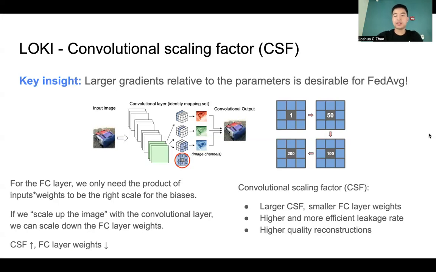Ultimately, the CSF allows us a couple of things. One is we have a higher leakage rate, but not only is it higher, it's actually more efficient. The second is that we have higher reconstruction quality. And this is because with larger values of the convolutional scaling factor, over local iterations, the convolutional kernels will still stay very similar to what they were before. If the value is small, the gradients will change the convolutional kernels so that the image that is propagated through the kernels will not be exactly the same anymore.